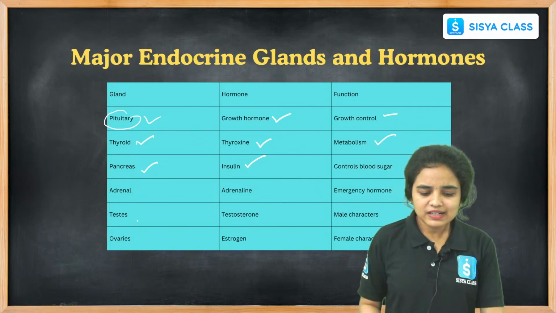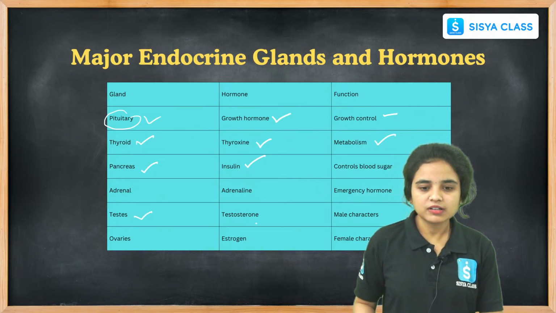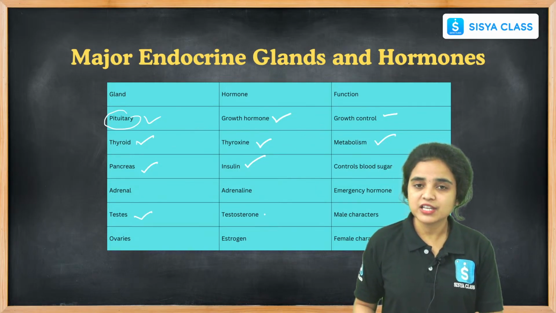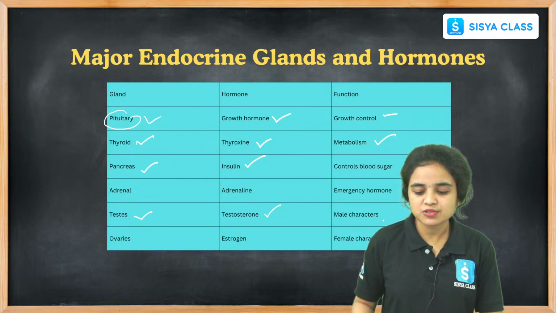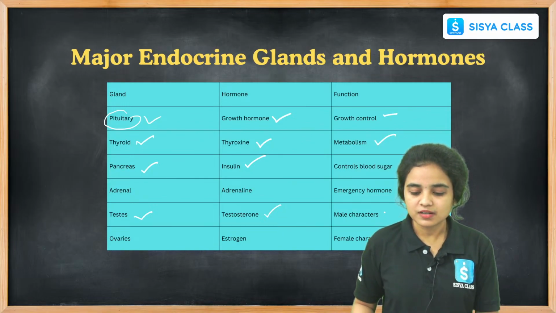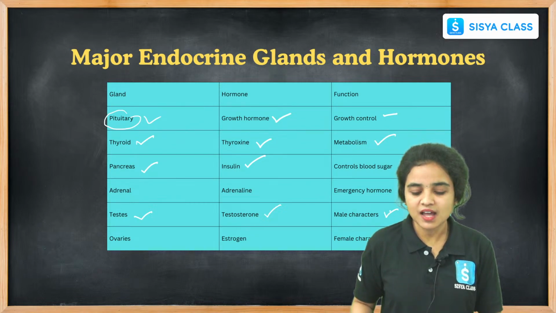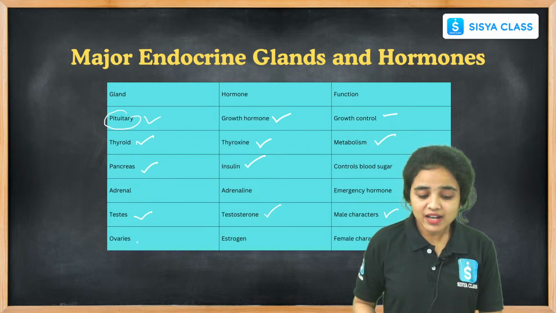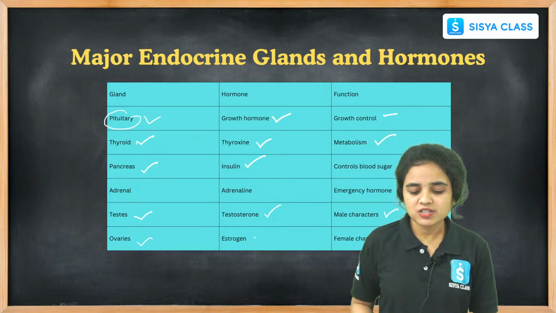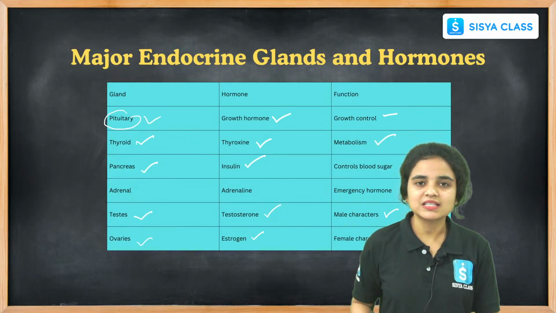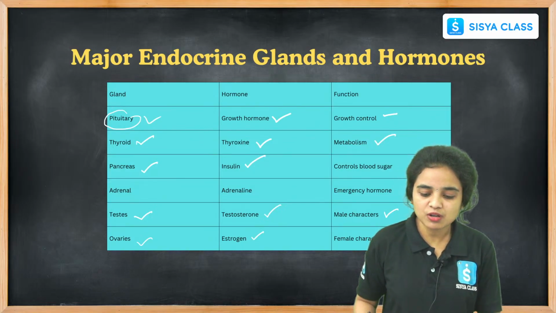And while coming to the testes, these are the gonads. They release the testosterone hormone, and its function is to show male characters, to develop secondary sexual characters in the male body. And while coming to the ovaries, which hormone do the ovaries release? They release estrogen. It will be helpful in the development of female characters.